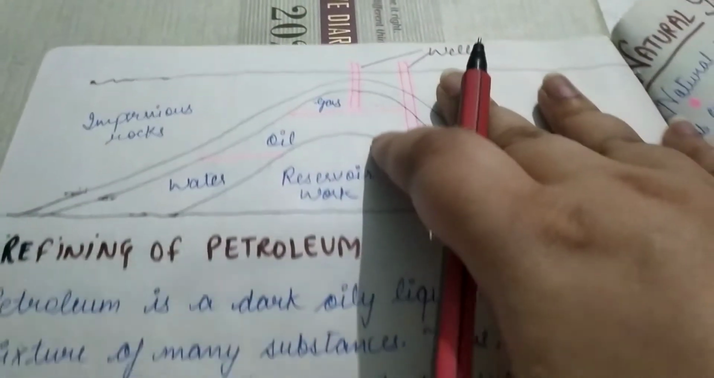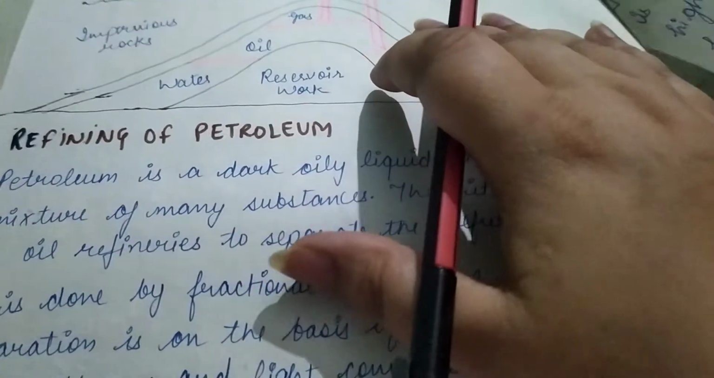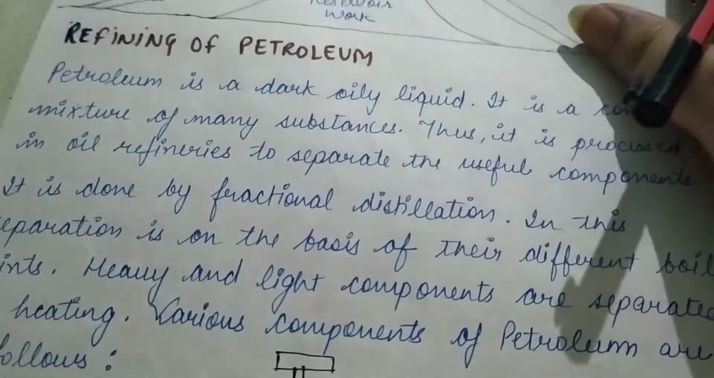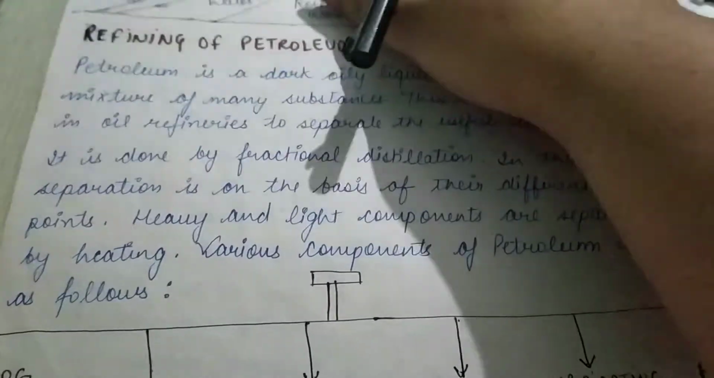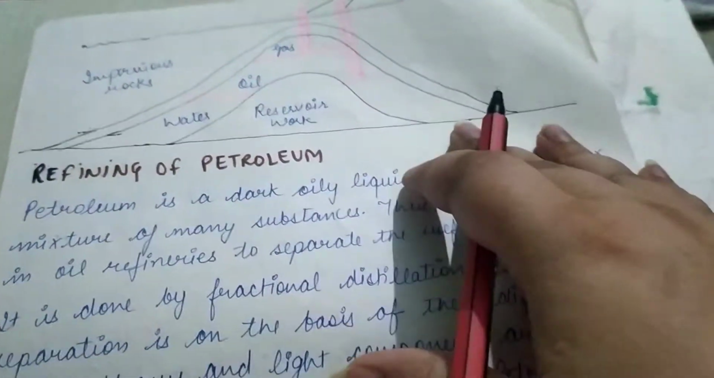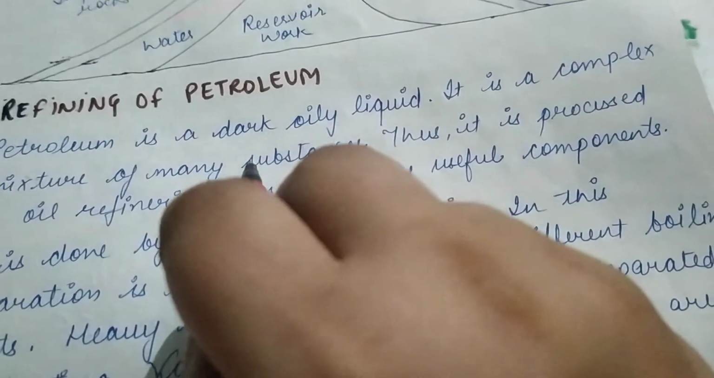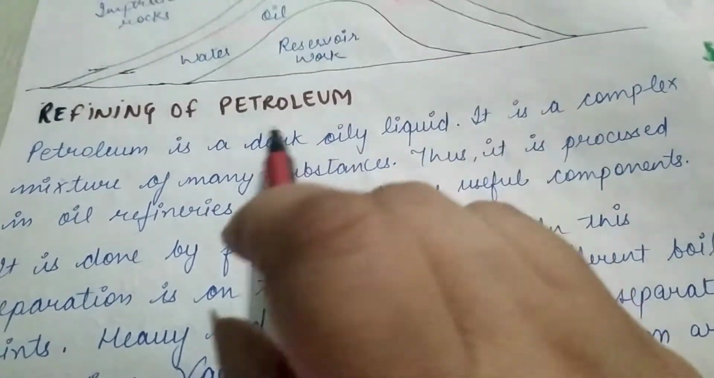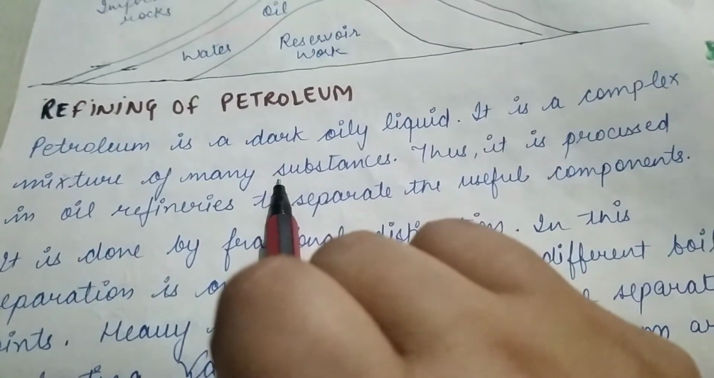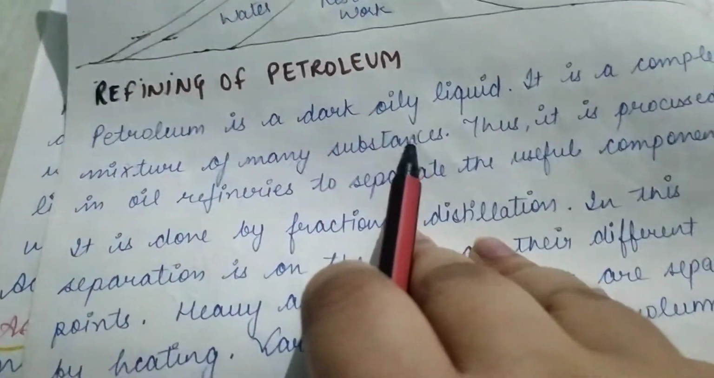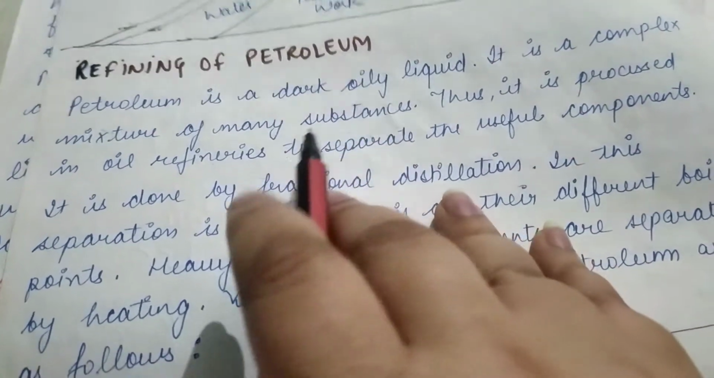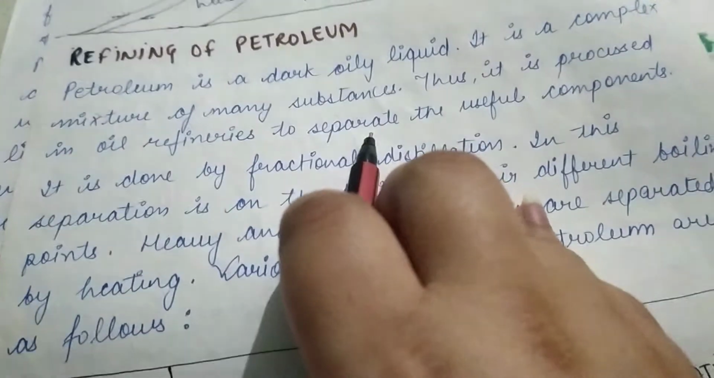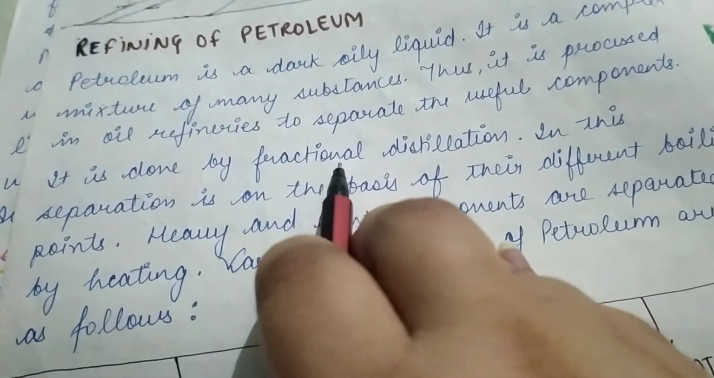Now this petroleum that we get, we can't use it as it is. So we have to firstly refine it. So the next is refining of petroleum. Now petroleum is a dark oily liquid. It is a complex mixture of many substances. Thus, it is processed in oil refineries to separate the useful components. It is done by fractional distillation.